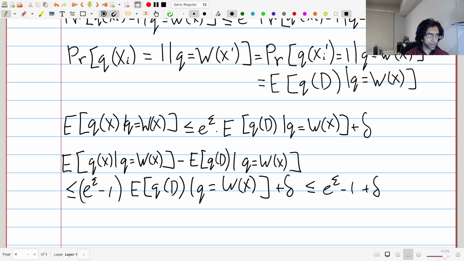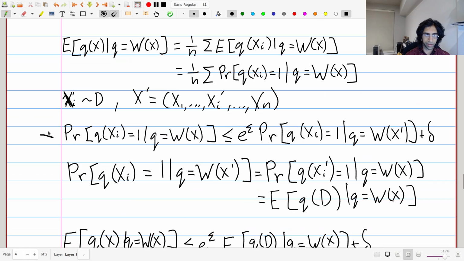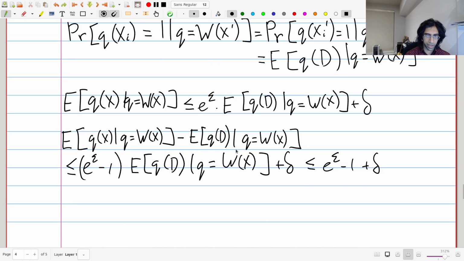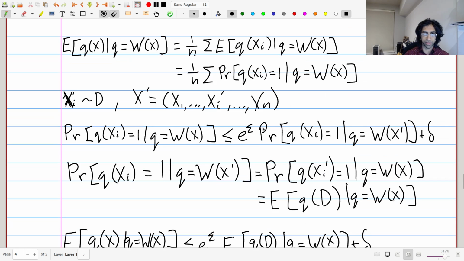So that gives us pretty much exactly what we wanted, except without the absolute value. If you take this inequality right here and do it in reverse, using the differential privacy going the other direction, that would give you the exact opposite term and allow us to conclude the absolute value is less than e to the epsilon minus 1 plus delta, and that would conclude the proof. So just repeat this type of argument, with the inequality in the opposite direction, using differential privacy guarantees.